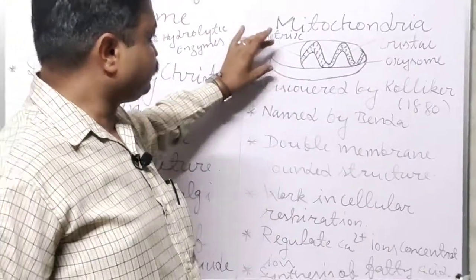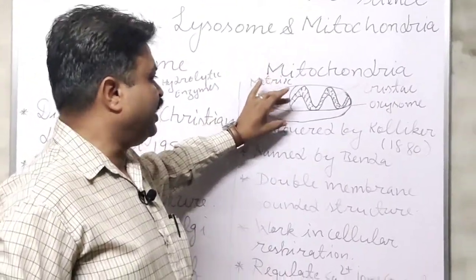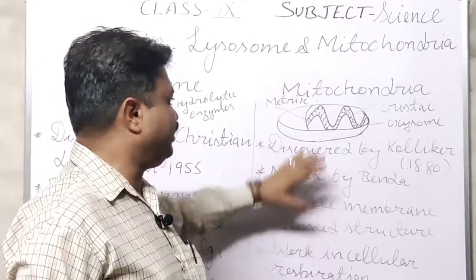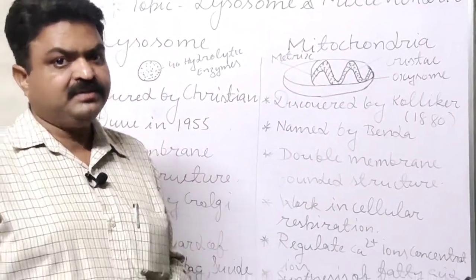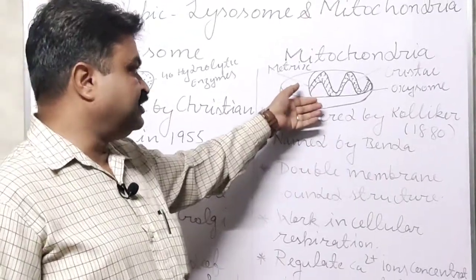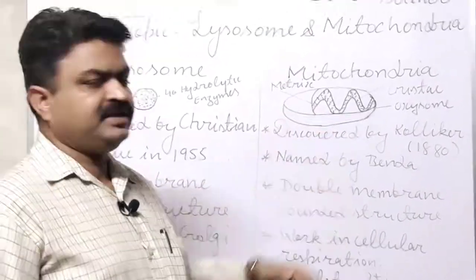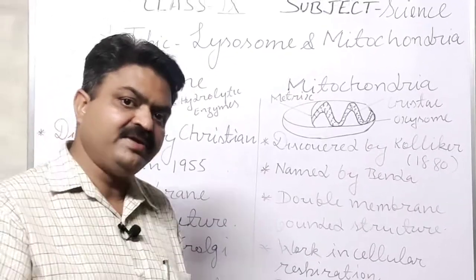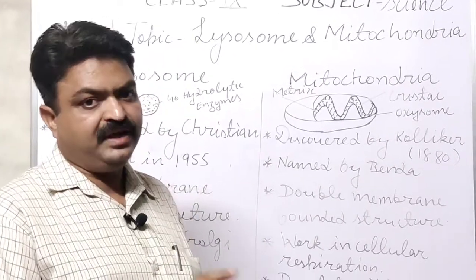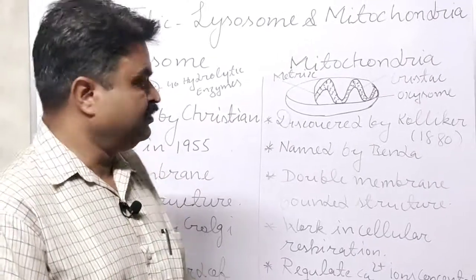With this, it also regulates the calcium ion concentration inside the cell. Means when the calcium ion concentration increases inside the cell, then it is balanced, and when it decreases, then calcium is supplied to the cell.